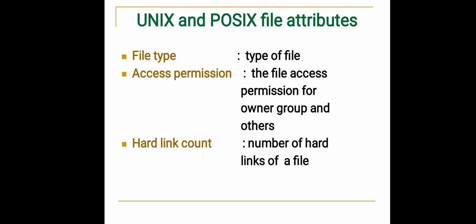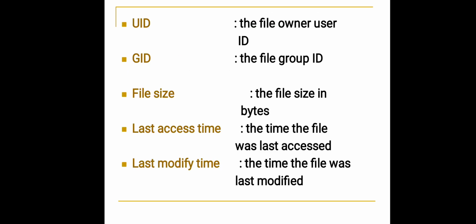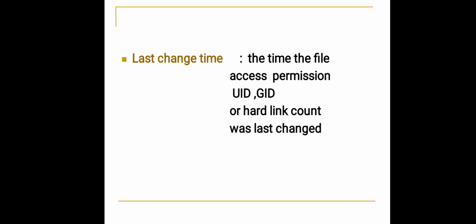So then Unix and POSIX file attributes. File type, and access permission: the file access permission for owner, group and others. Hard link count, the number of hard links of the file. UID, the file owner user ID. GID, the file group ID. File size, the file size in bytes. Last access time, the time the file was last accessed. Last modified time, the time the file was last modified. Last change time, the time the file access permission, UID, GID or hard link count was last changed.